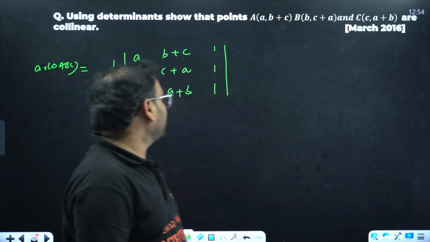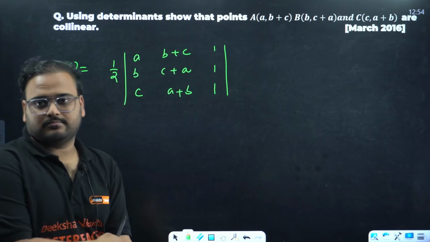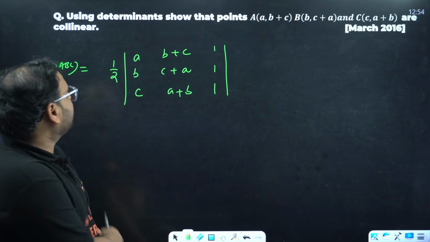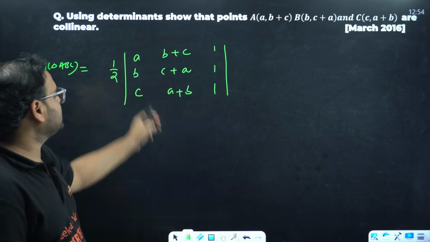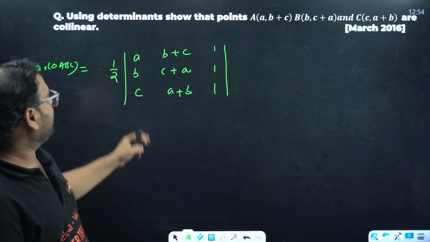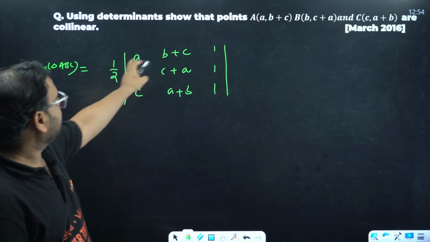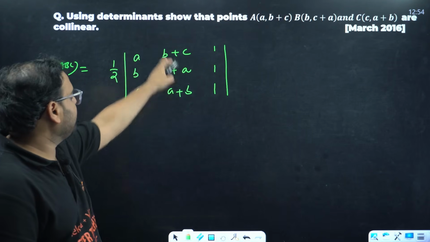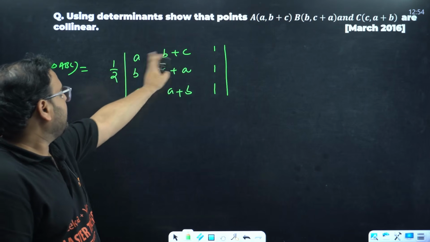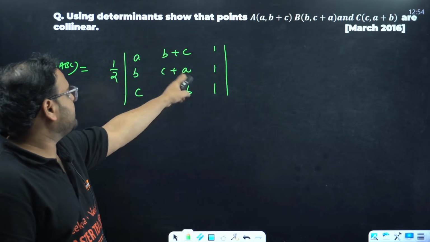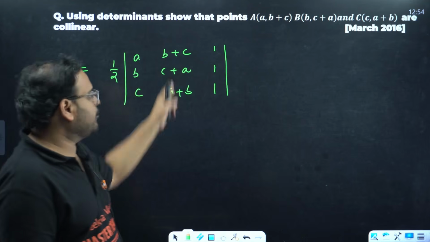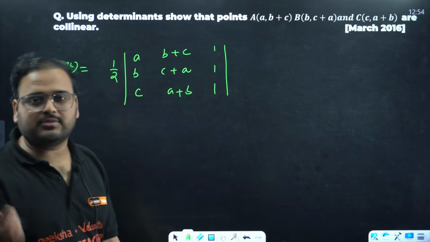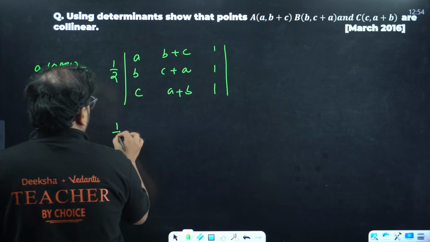Now we can of course do the expansion, or we can apply the transformation also. If you add a to this, b to this, c to this, it will become a plus b plus c, a plus b plus c, a plus b plus c. Then take a plus b plus c common. It will become 1 1 1. If you have two columns the same, it becomes 0. You can do the expansion also.